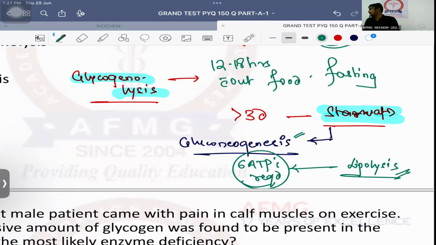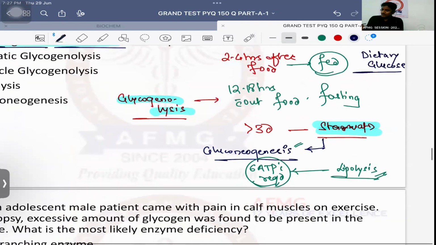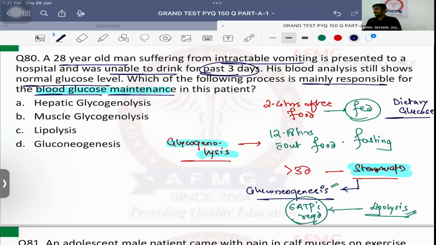And from there will come blood glucose. Okay? So that's the important thing. No issues with this, anybody? So that is important to be remembered. So in a starvation state, what is the source of blood glucose, guys? Answer should be option D, gluconeogenesis.